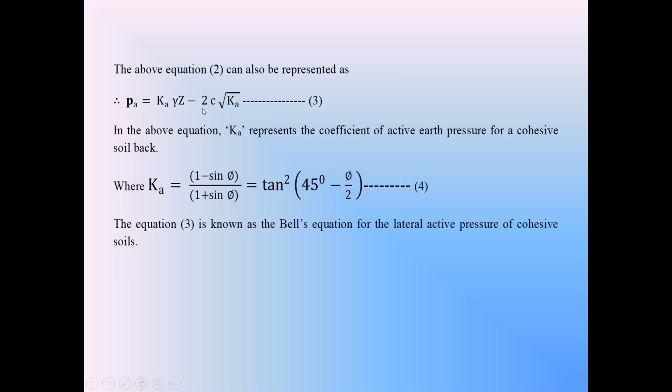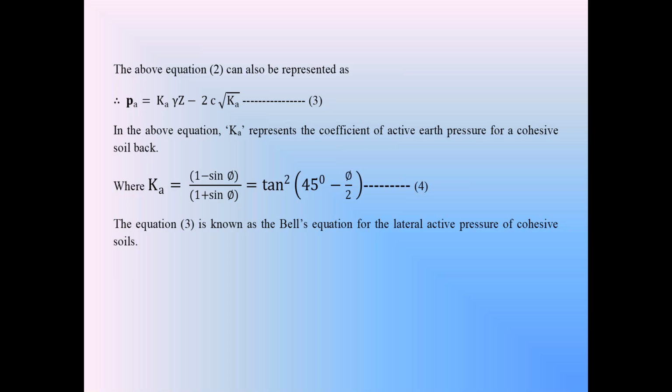This second term, minus 2c into root Ka, comes into the cohesive backfill, whereas in cohesionless backfill there is no 2c into root Ka. So equation 3 is the modified Rankine's active earth pressure theory for the cohesive backfill.